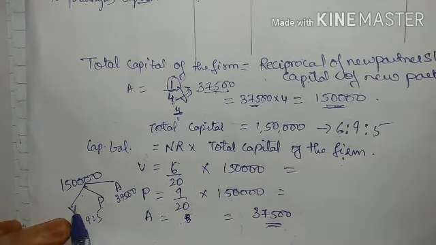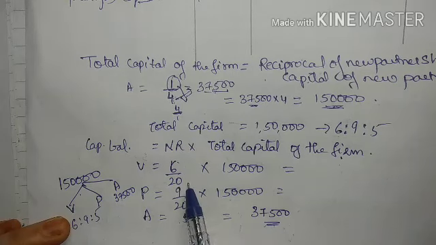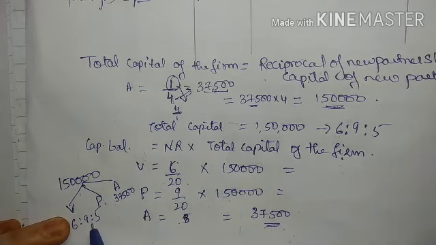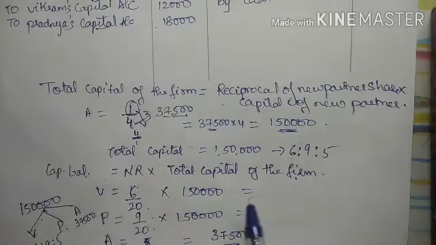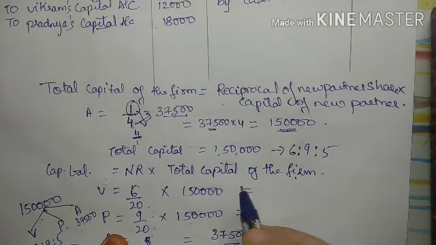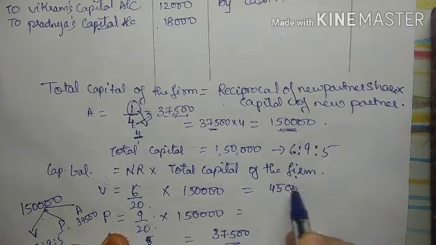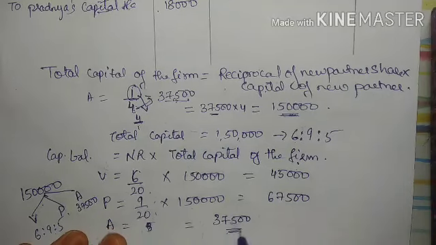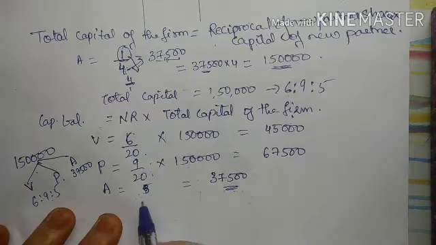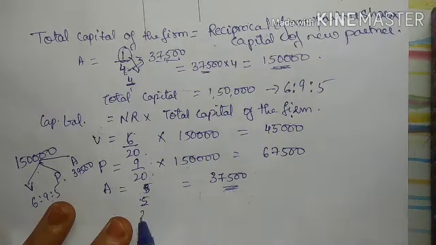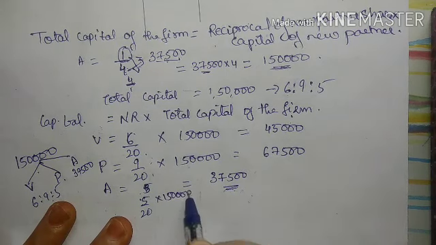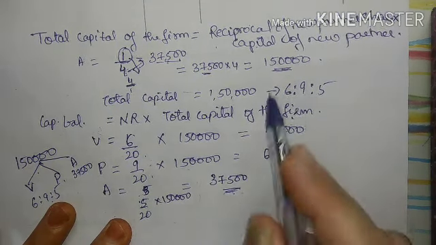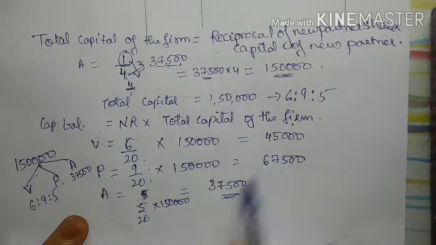Their new ratio is 6:9:5. So for finding out Vikram, I have multiplied by 6/20. For finding out Pradnya, I have multiplied by 9/20. When I have done this, after the calculation, I get this as 45,000 and this as 67,500. And we already know that Avni is bringing the capital as 37,500. Moreover, if you do it like this also, Avni's share is 5/20 into 1,50,000, so it will come to this only. But why do it when it is already given here, right? So these are the new capitals.